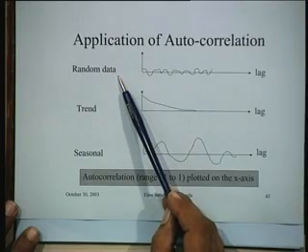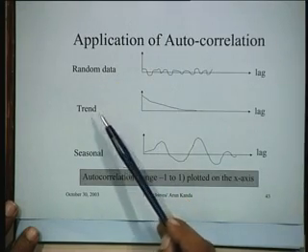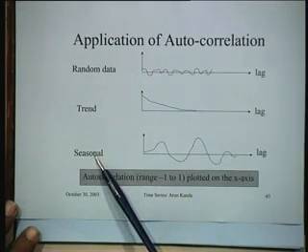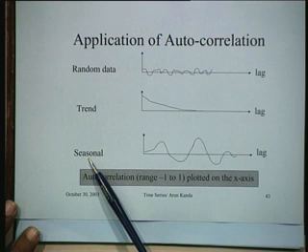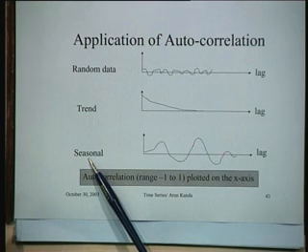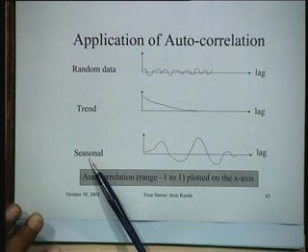Finally, the important thing to note is that to identify random data, or to identify a trend, or to identify seasonal data, especially if you are using Box-Jenkins models, you need procedures to identify what kind of trend it is.